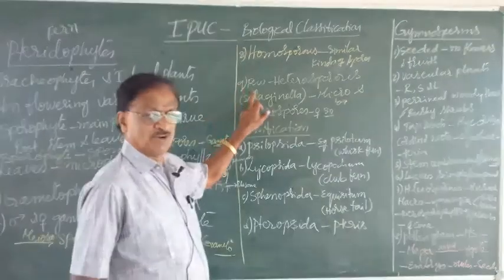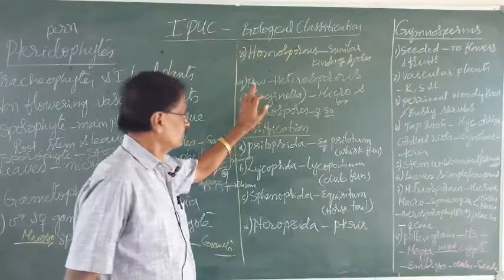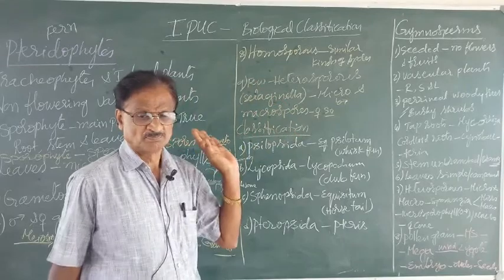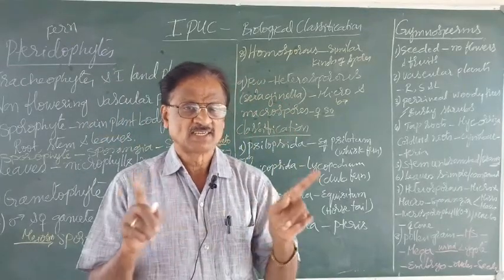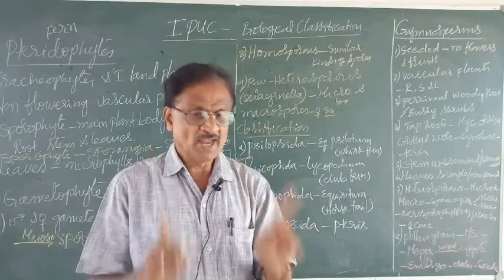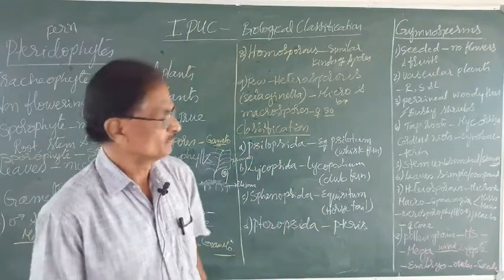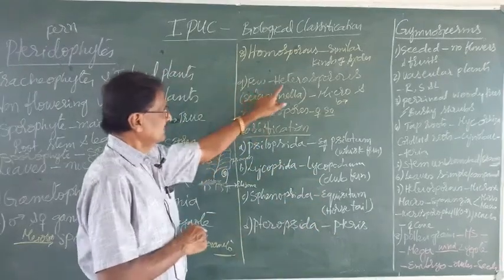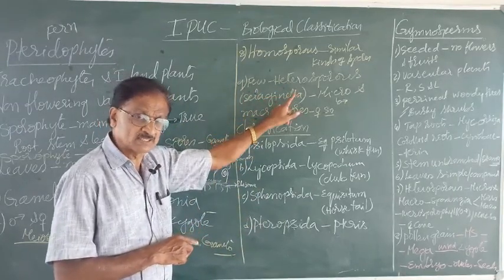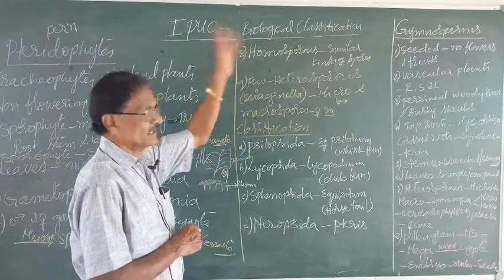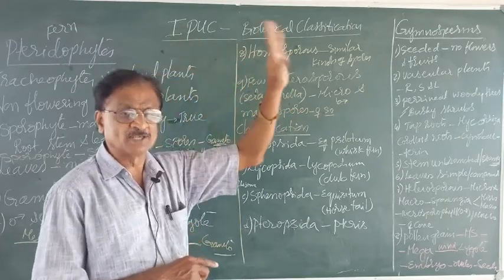A few pteridophytes produce two types of spores, one is microspores and another is the macro or megaspores. And this condition is called heterosporous because the spores are not similar, unlike the homosporous condition.